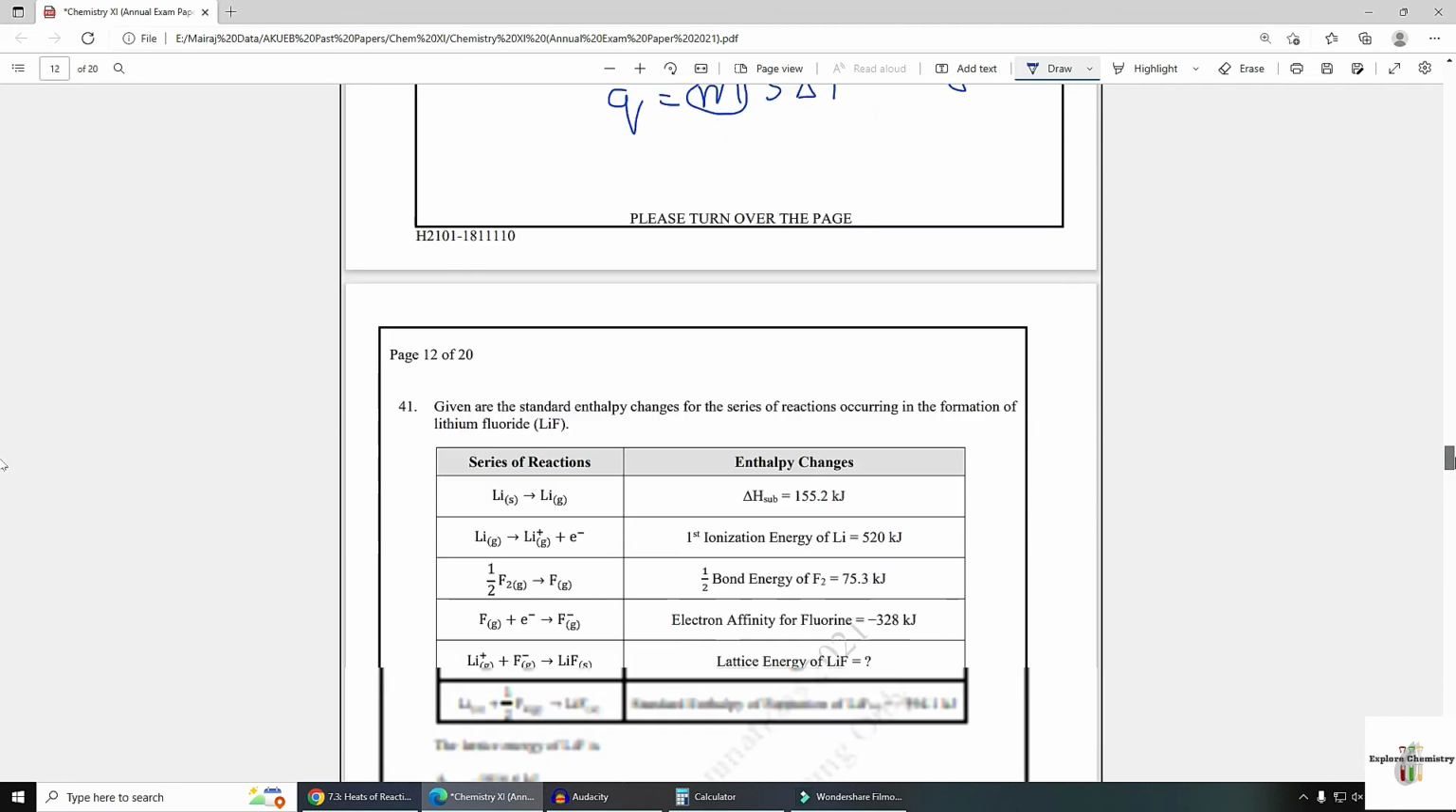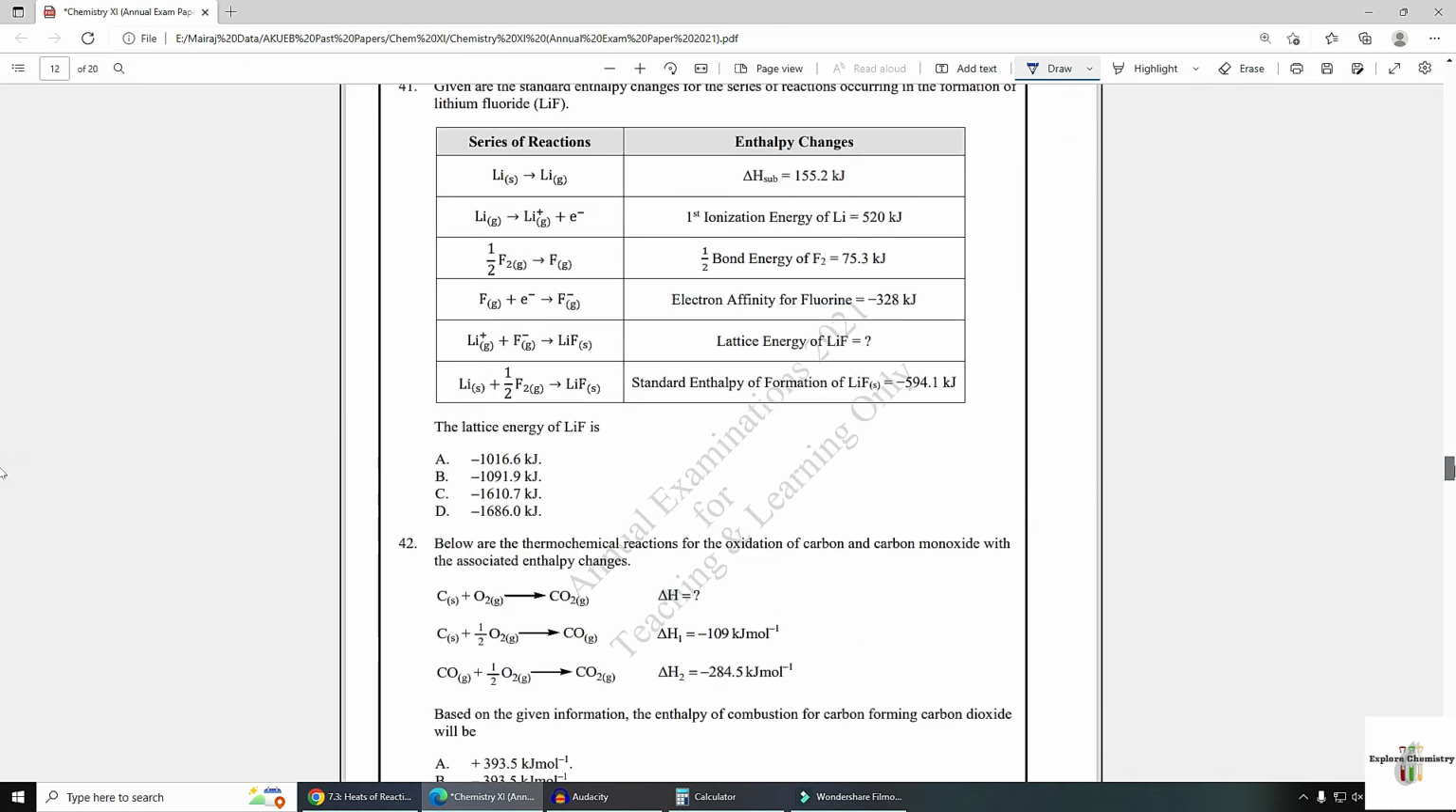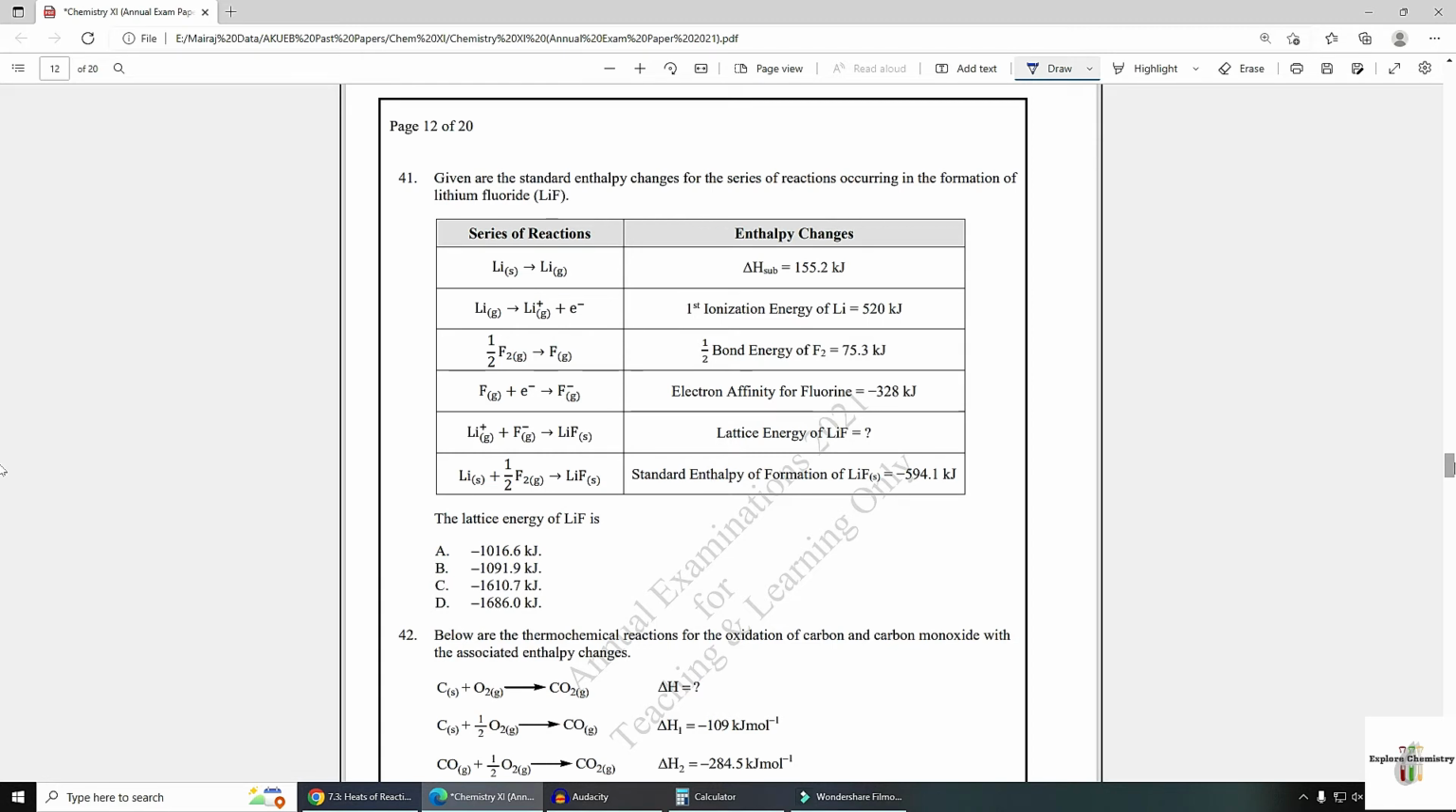So next question is number 41. Given are the standard enthalpy changes for the series of reactions occurring in the formation of lithium fluoride, LiF. The lattice energy of lithium fluoride is. This is the question related to Born-Haber cycle. You need to add these values: sublimation energy, ionization energy, bond energy, electron affinity energy. Add these values and subtract it from this enthalpy of formation. So your answer will be option A.